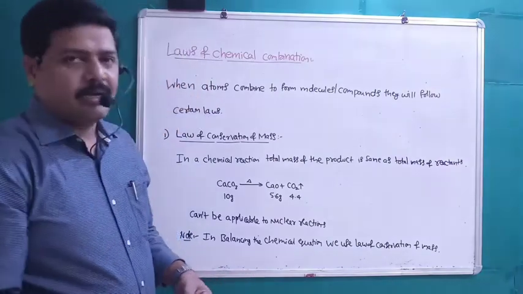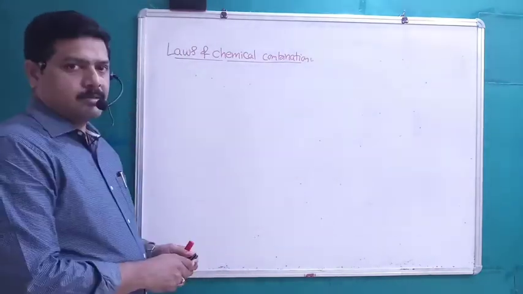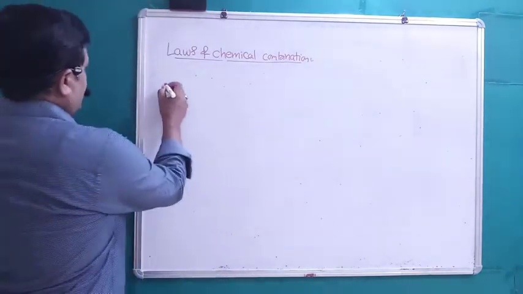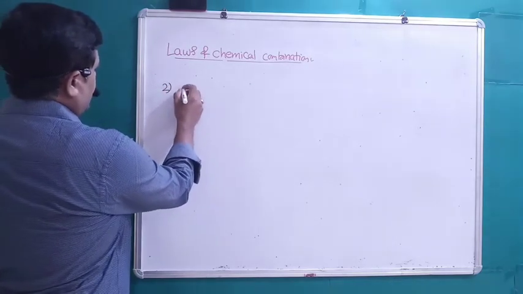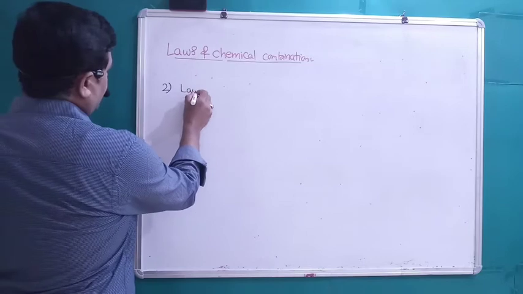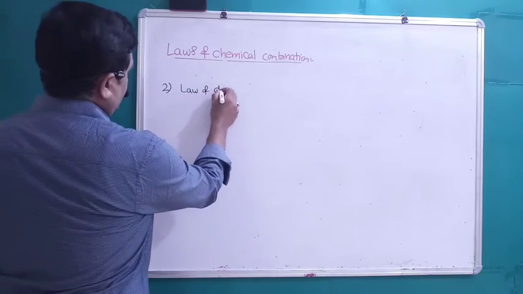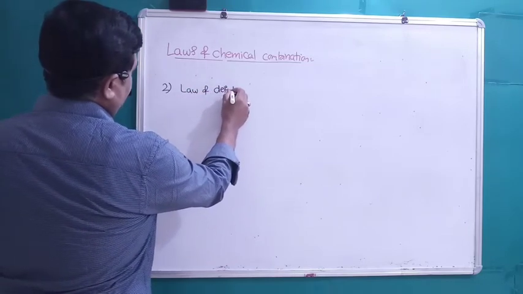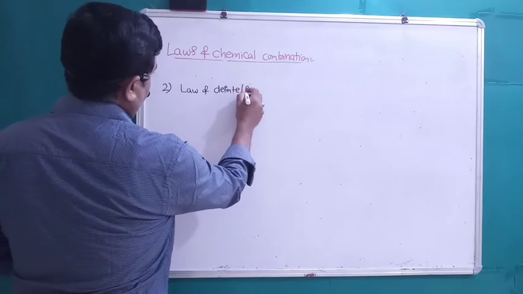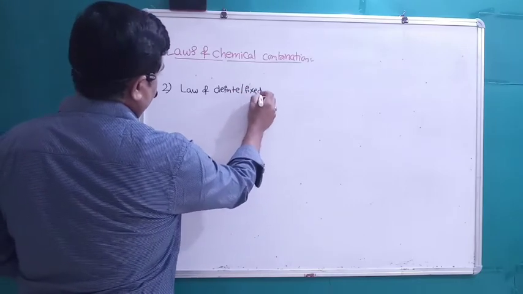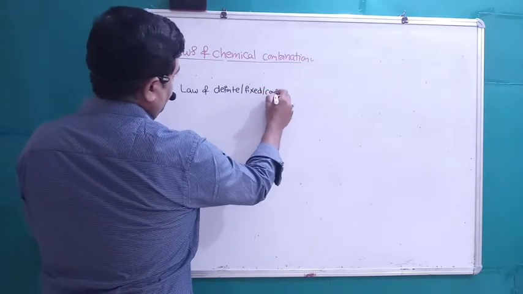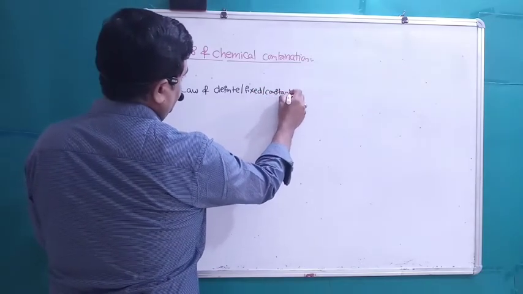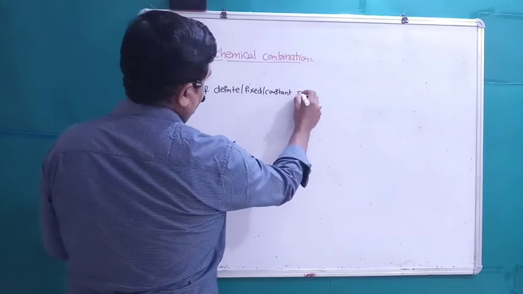Next law is law of definite proportion. Students, the second law in the laws of chemical combination is law of definite proportions, also known as fixed proportions or constant proportions.